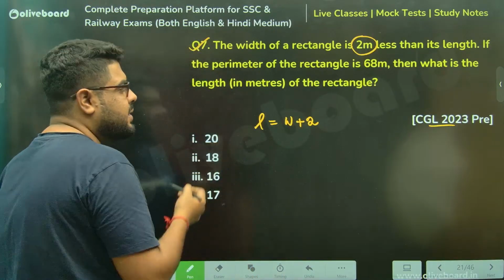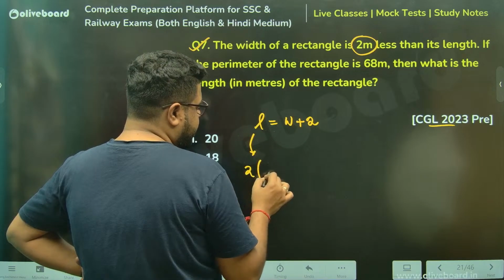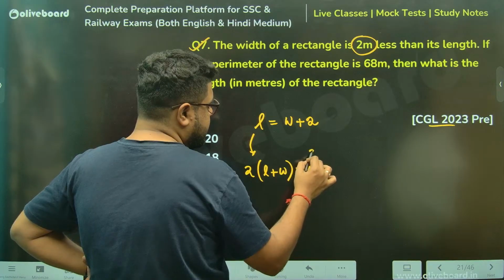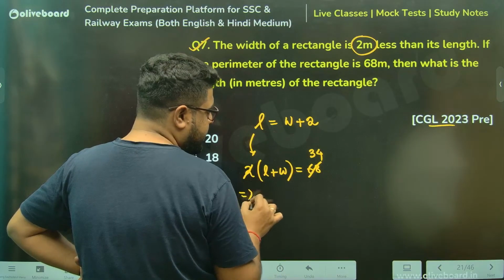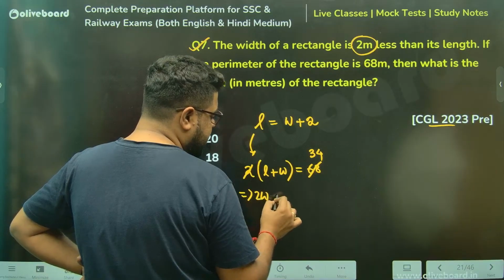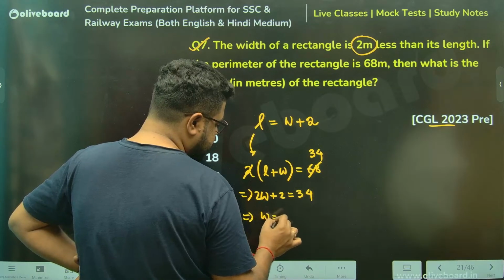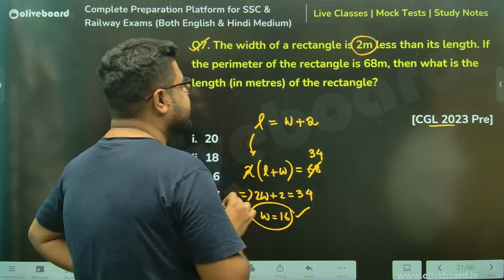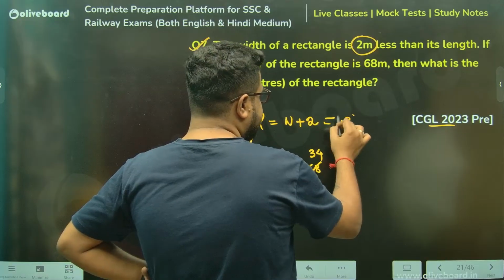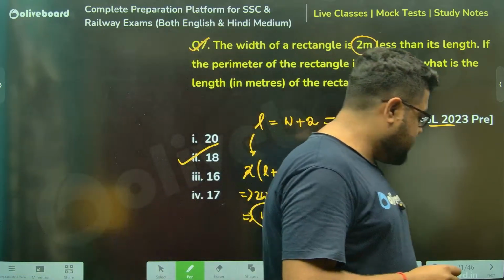Now they are saying perimeter, twice of length plus width, is equal to 68. So first of all, this is 34. Instead of length, I am writing W plus 2. So 2W plus 2 is 34, W is 16, sir. Width is 16. Now they are asking length. Length will be W plus 2, meaning 18 centimeters, sir. Option number 2 is the answer.